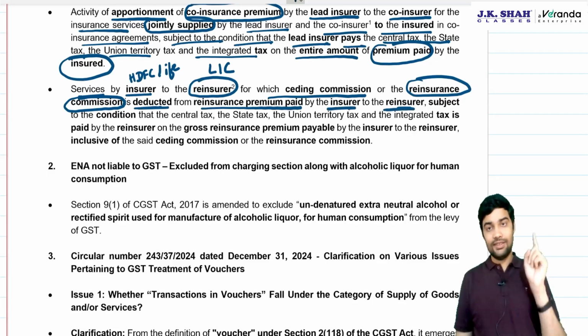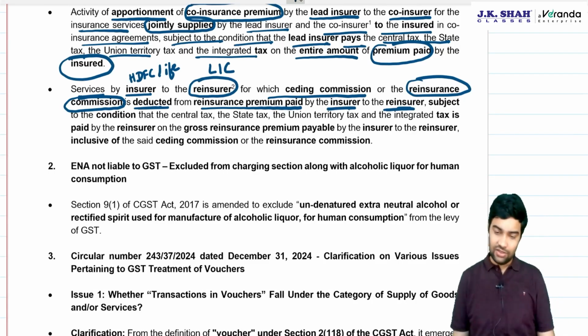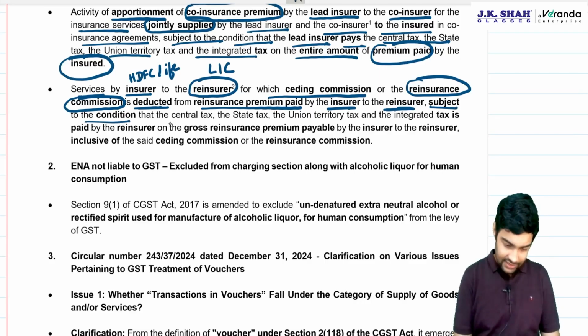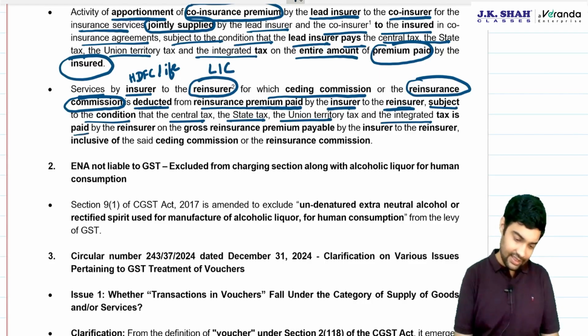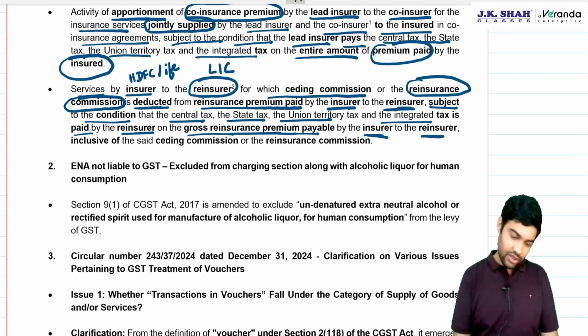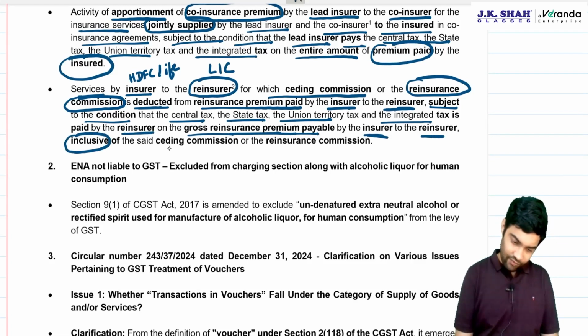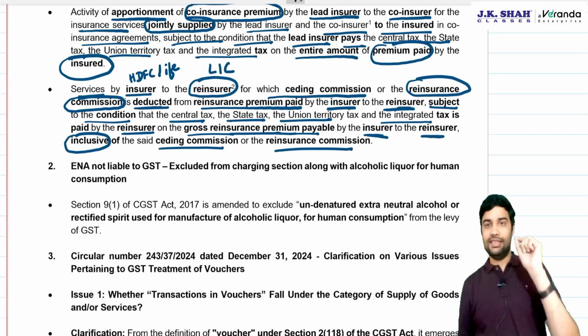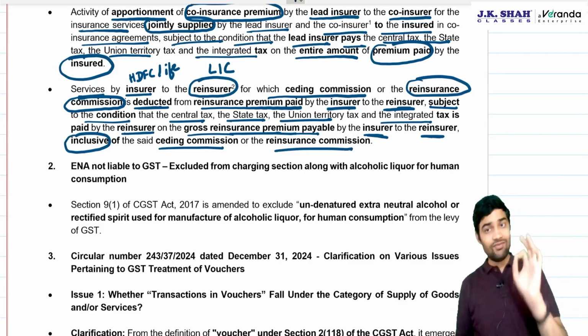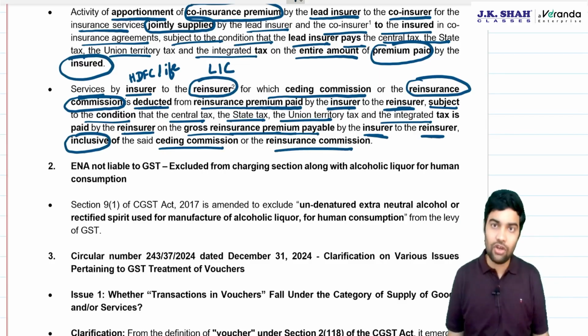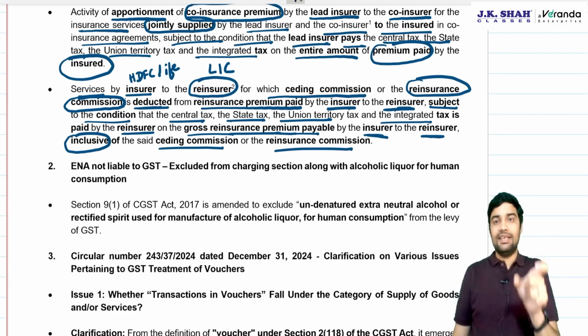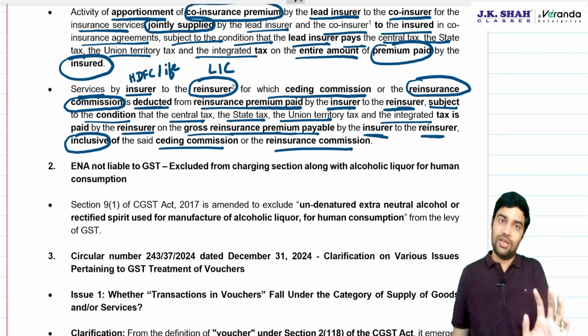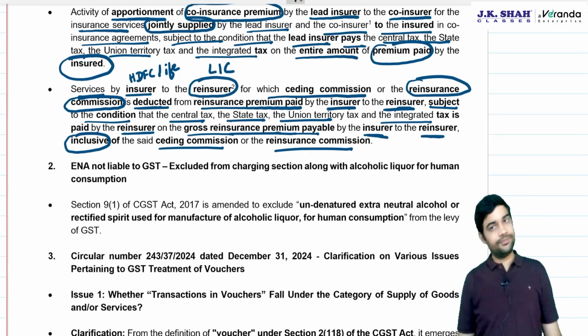Who makes the payment? The insurer makes the payment to the reinsurer, subject to the condition that CGST, SGST, UTGST or IGST is paid by the reinsurer on the gross reinsurance premium payable by the insurer to the reinsurer, inclusive of commission. If GST is paid on full gross reinsurance premium, then reinsurance commission will not be liable to GST.